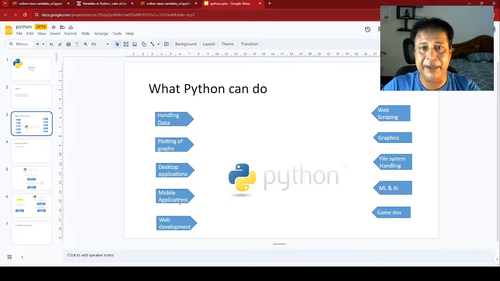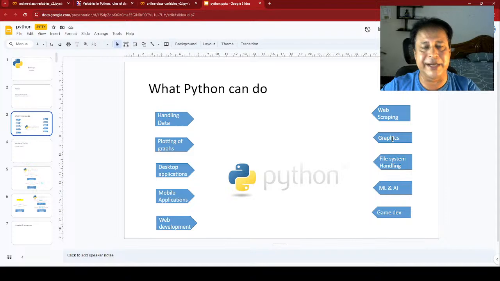The mobile applications also you can develop, and for web development, once you commit, it is Django and Flask. These libraries are quite popular and can be used. Web scraping is another area, where you can take data by running a program. You can pull the data from different locations, a particular part of a web page or website, and get the data. For that, the famous library is Beautiful Soup. So that can be used. We'll just have an introduction.